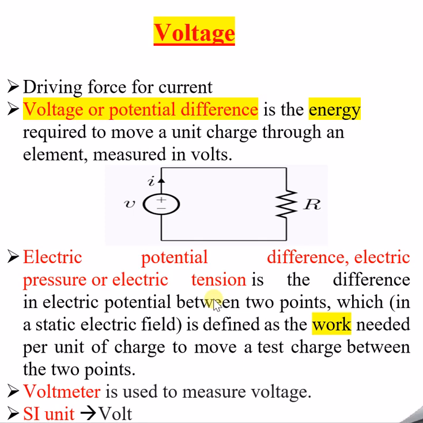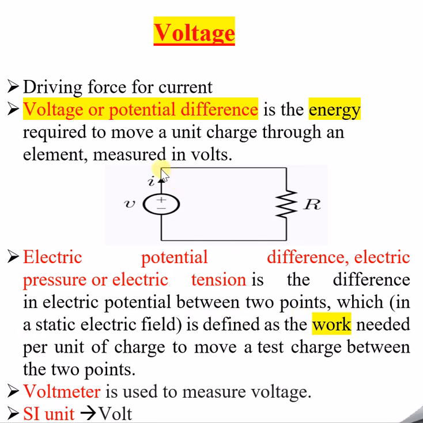It is electric potential difference. It is electric pressure, or electric tension, we can also say. So electric tension, electric voltage, electric potential difference, all are one and the same. Now we will try to define it in terms of work done. So electric potential difference or electric pressure or electric tension is the difference in electric potential between the 2 points. That is what I said.